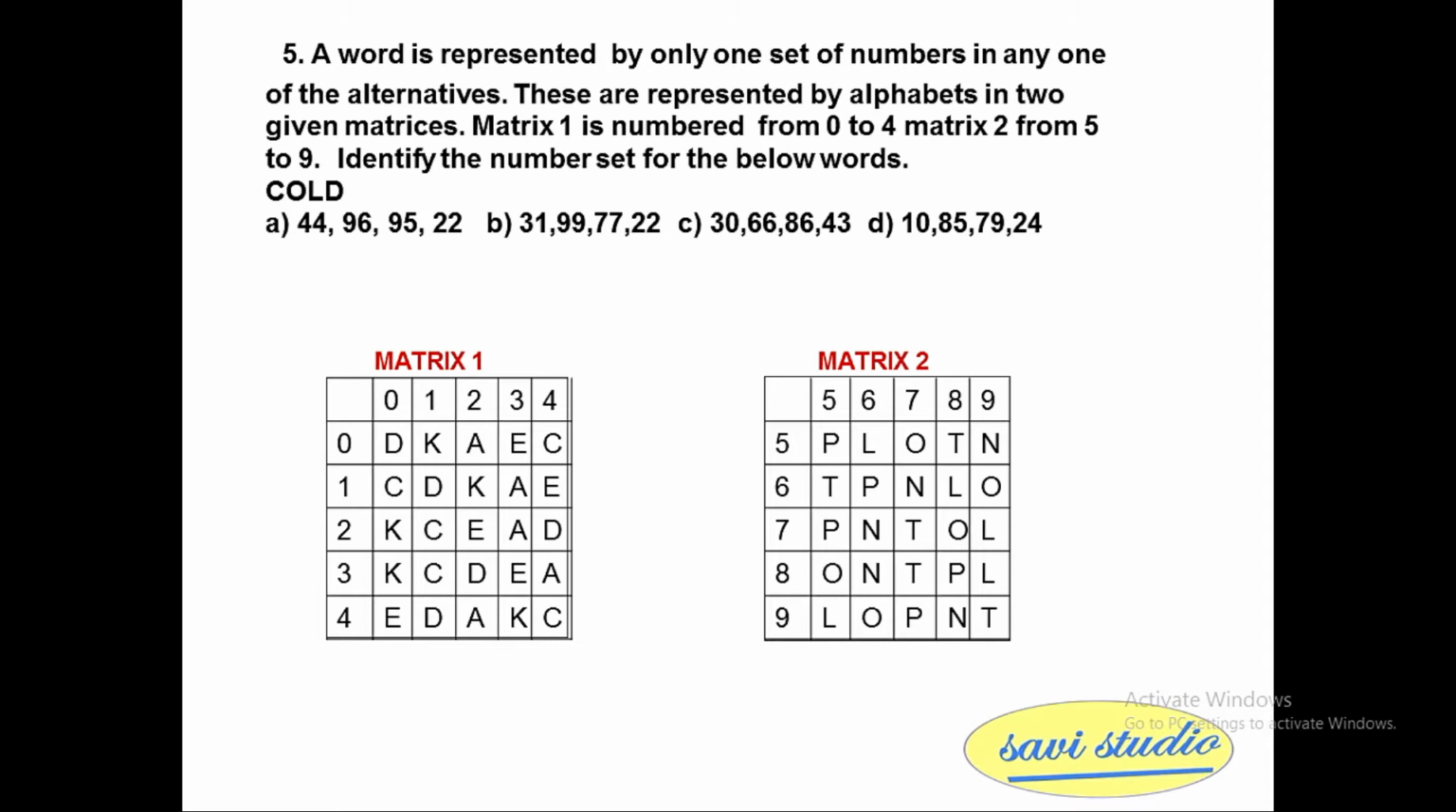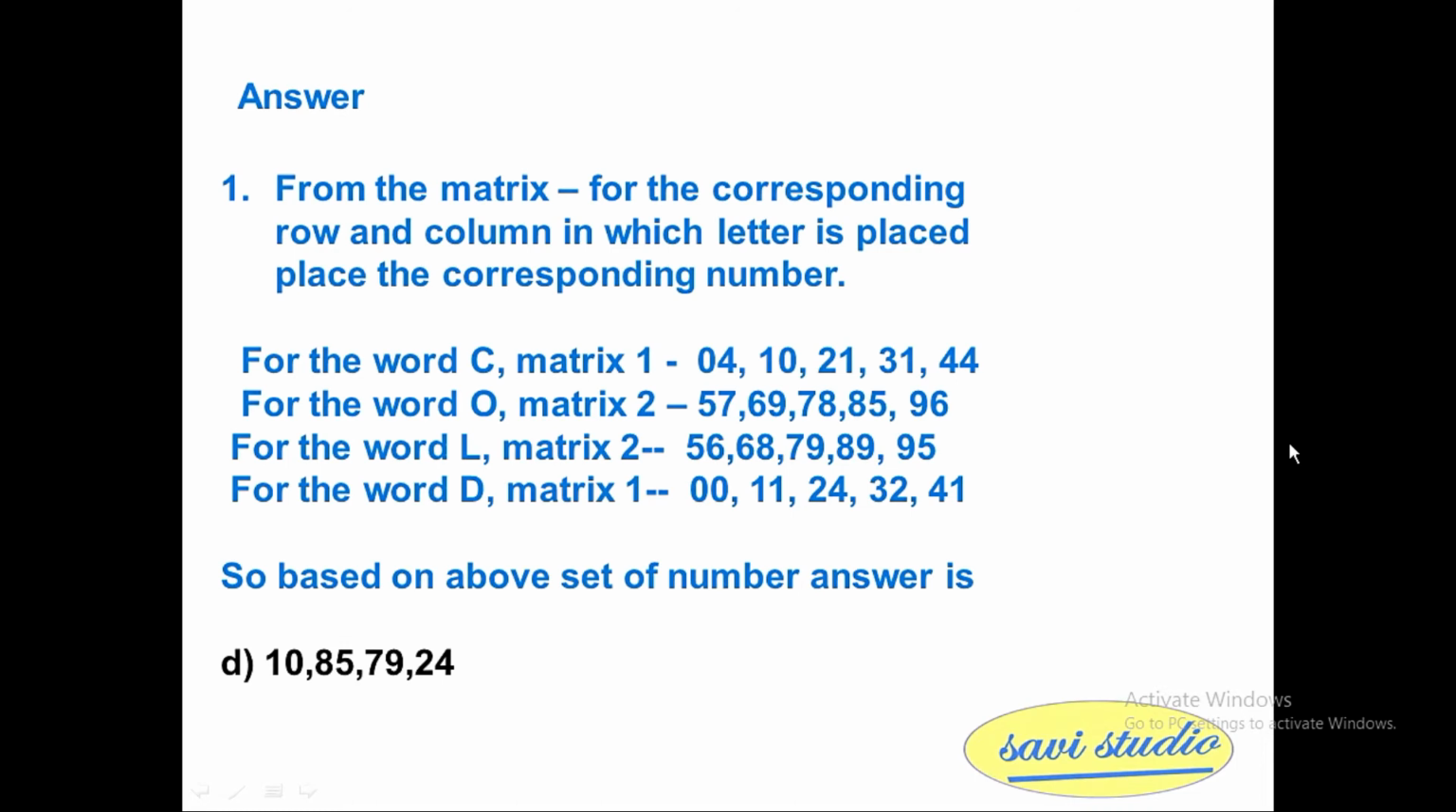Option B 31, 99, 77, 22. Option C 30, 66, 86, 43. Option D 10, 85, 79, 24. So please note down the matrices. So let's go for the solution. From the matrix, for the corresponding row and column in which the letter is placed, place the corresponding number.